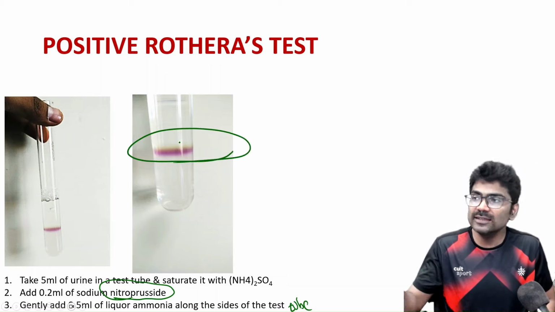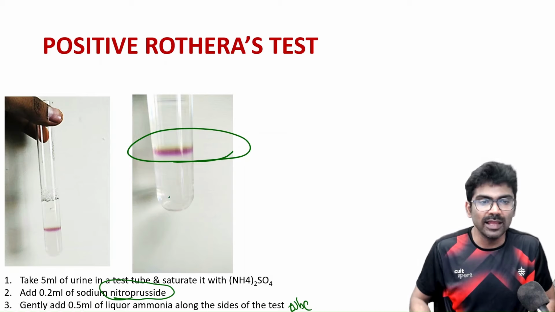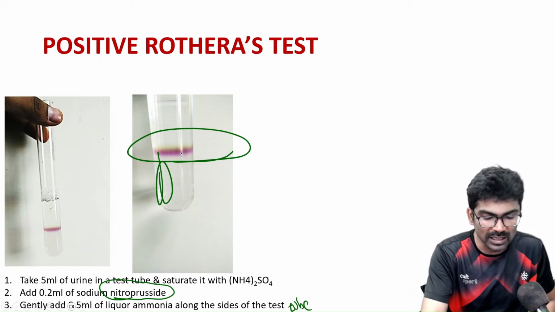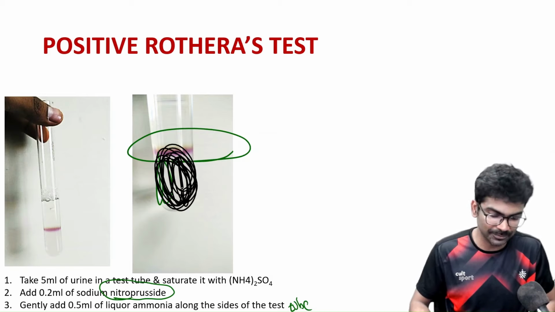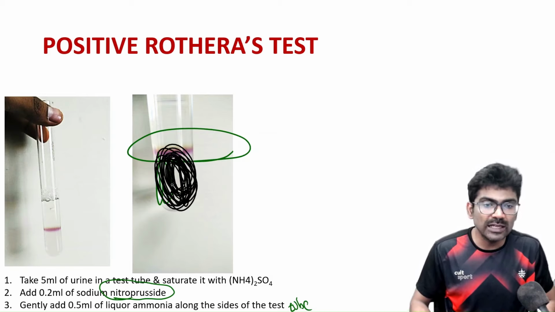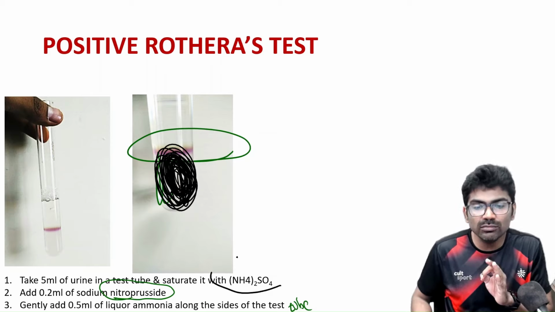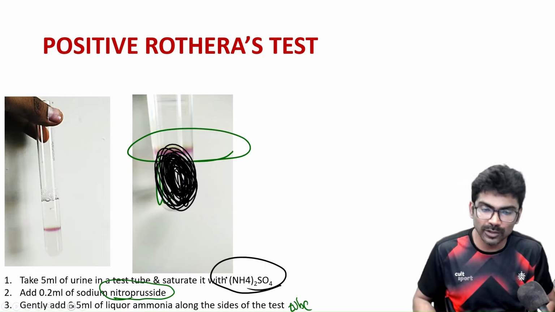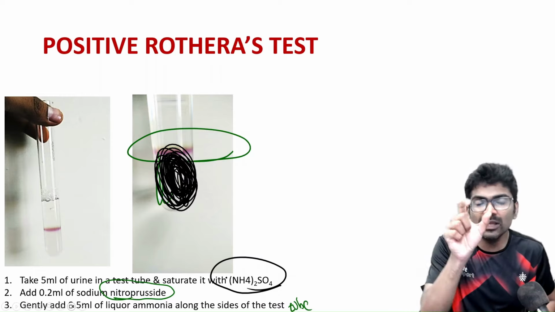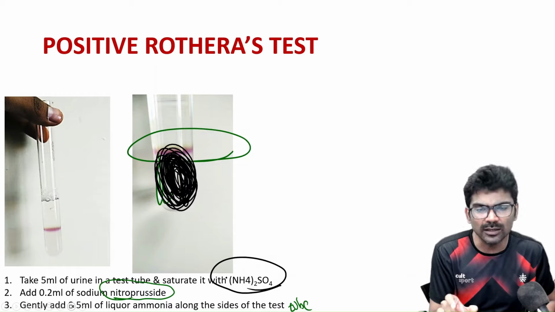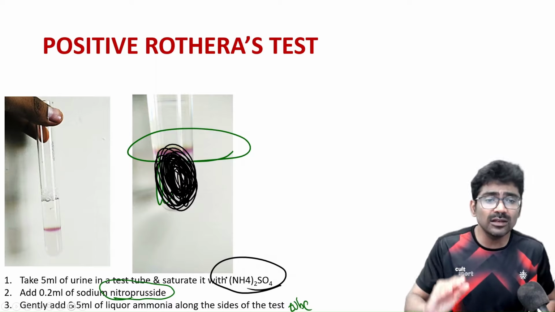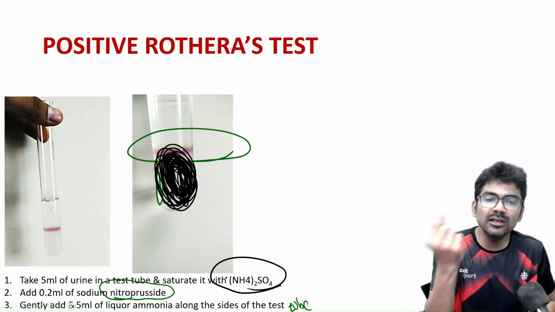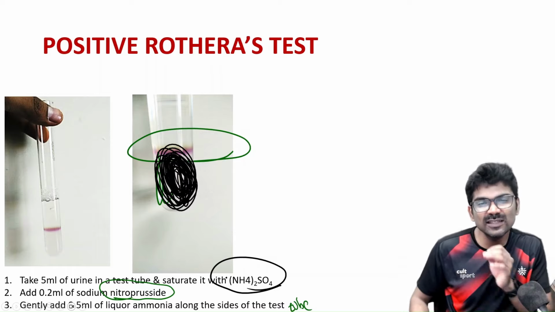Okay. So when the examiner comes, what will happen? The entire test tube will be purple in color. So this is what most of the time happens. The entire tube will be purple in color. Why? So that is why I always tell my students, don't add too much of ammonium sulfate. If you add too much of ammonium sulfate, the entire tube will become purple in color. So add a little. Initially, the ring will be very, very thin. But when the examiner comes to you, the ring will be thick enough to be seen. Okay. So this is the trick.